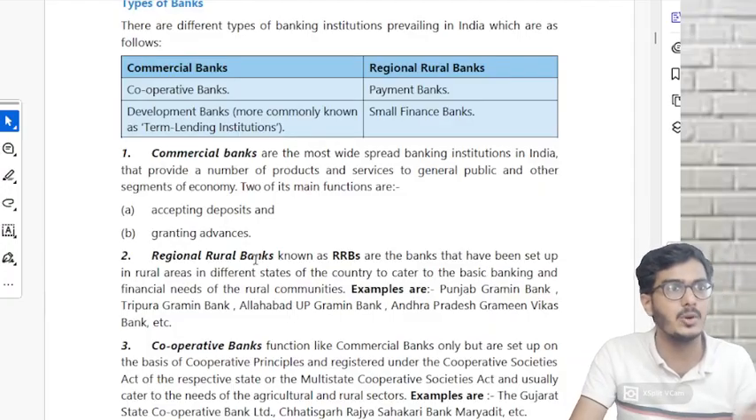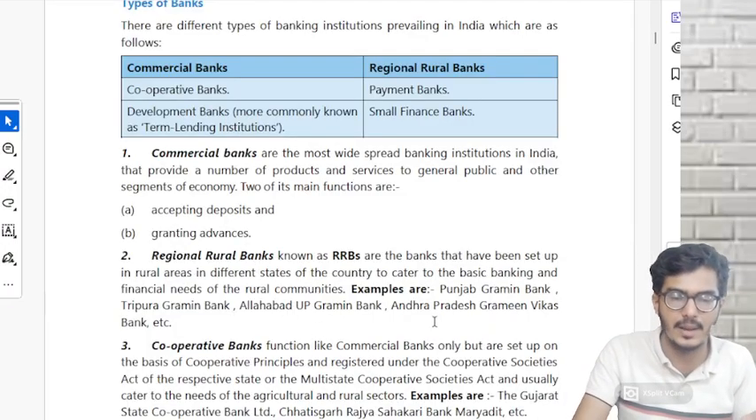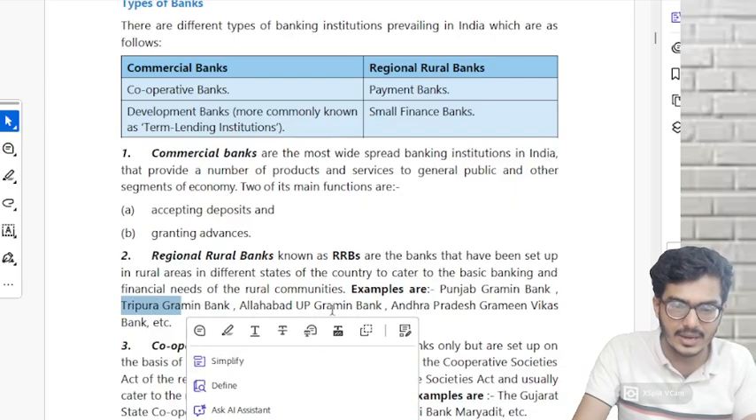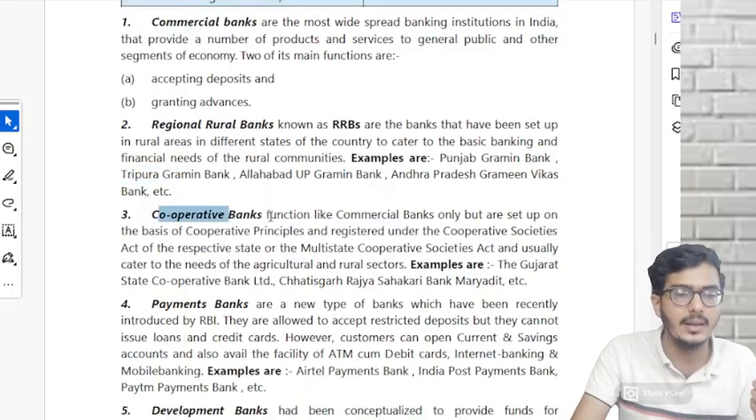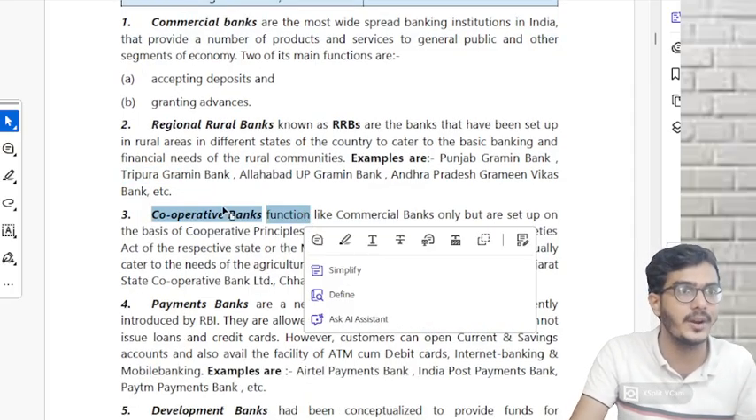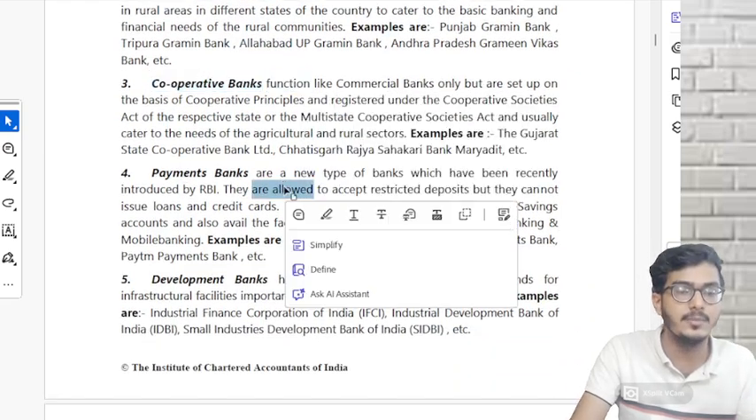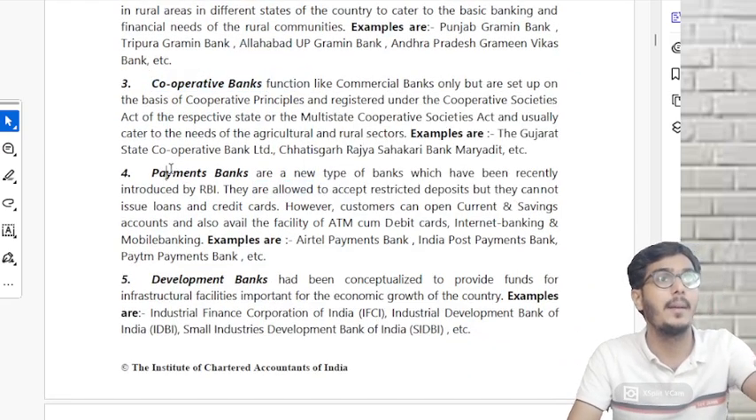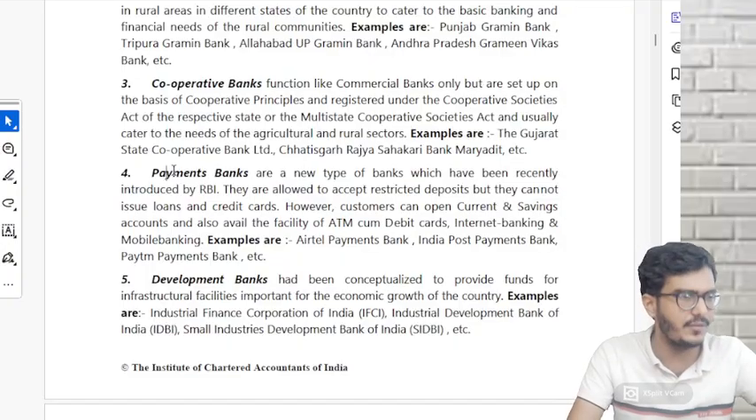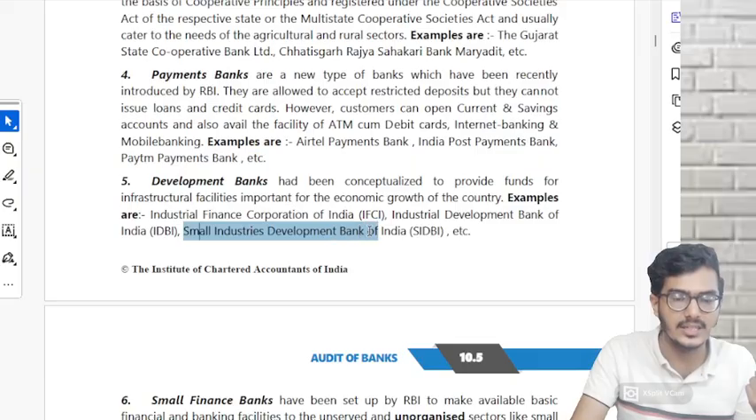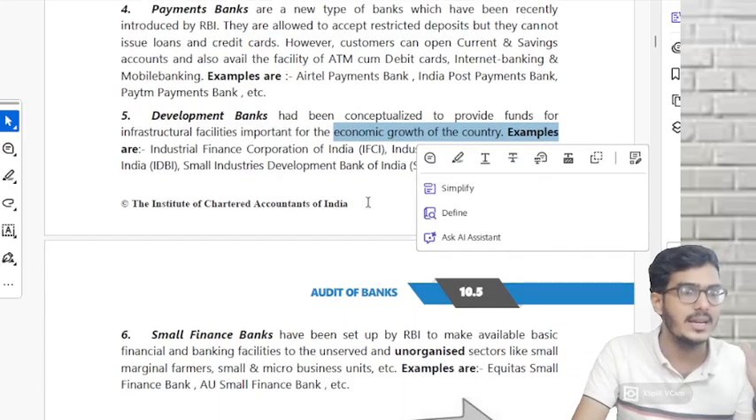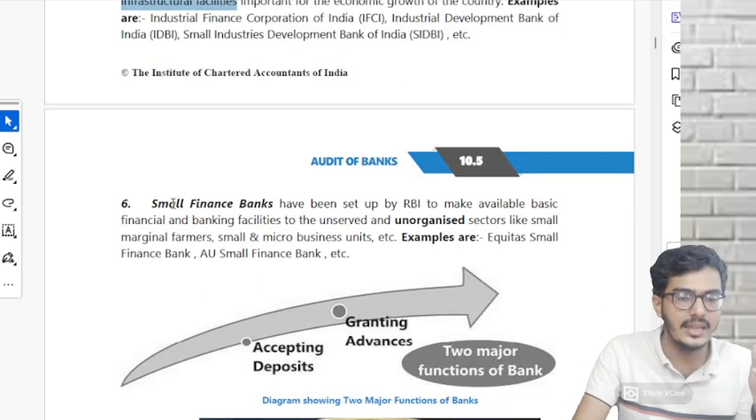Then regional rural banks are the banks which are in rural areas, like Punjab Gramin Bank. Gramin Bank is basically for small sectors, giving small loans to poor people. Then comes cooperative banks, cooperative societies registered under cooperative banks. Then comes payment banks, like Airtel Payment Bank. For what purpose? Purely for the purpose of payments. Understood? Development banks, for small industries. SIDBI is the best example for development banks, and the Industrial Finance Corporation. For the growth of our country, infrastructure facilities, it is called a development bank.